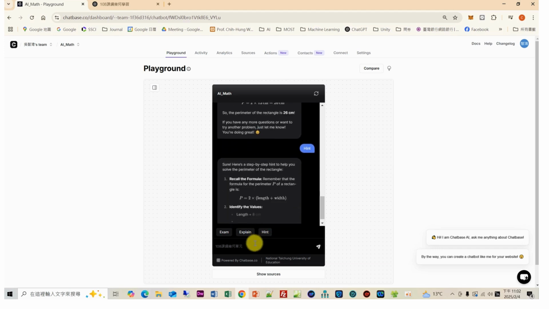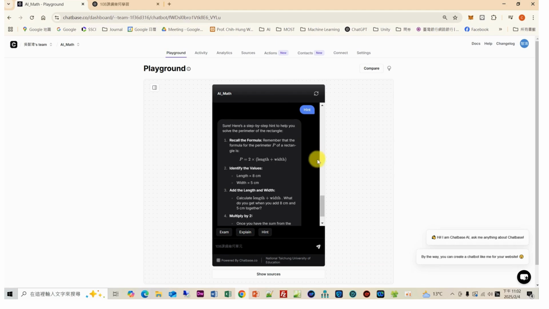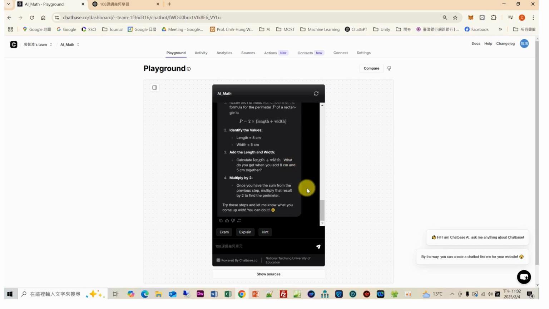So my AI chatbot can provide some useful hints for students to help them better understand the questions and help the student solve this exam. So my demonstration ends here. Thank you.